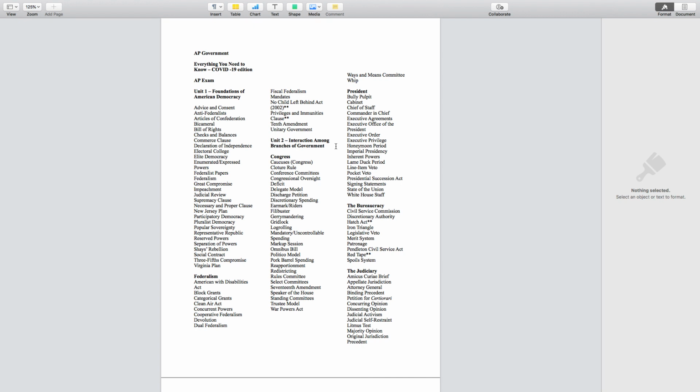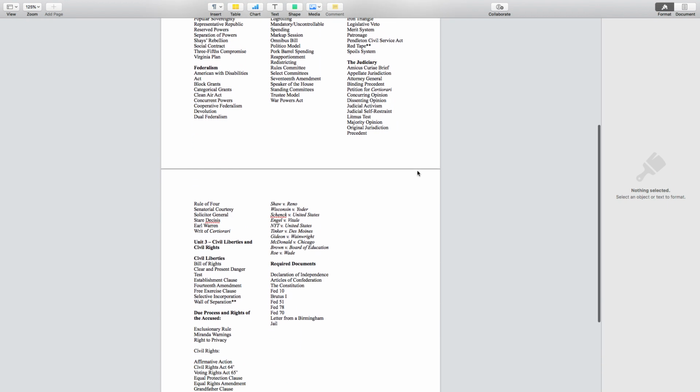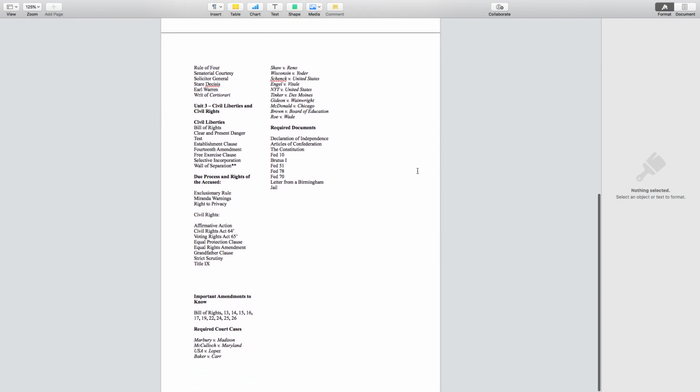That way, as these FRQs show up, you have some place you can go really quick. You're not trying to dig through a book. Again, I told you guys, if you don't recognize the concept, you're not going to be able to teach it to yourself in 15 or 25 minutes. But you can have something that at least jogs your memory as this FRQ shows up, and this could help you out, especially when it comes to the court cases and the required documents.